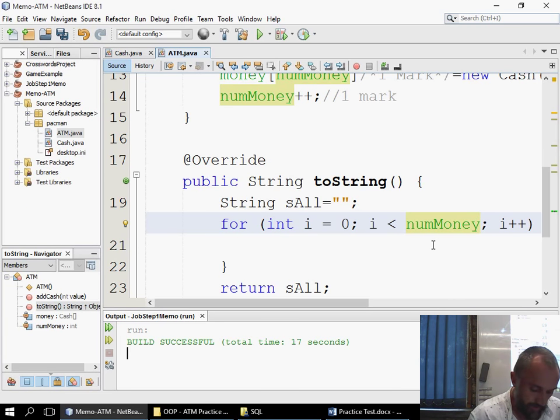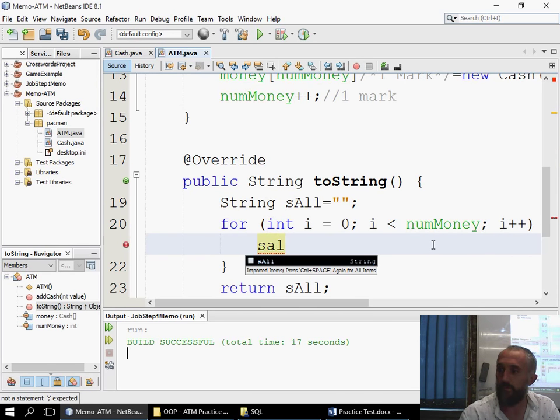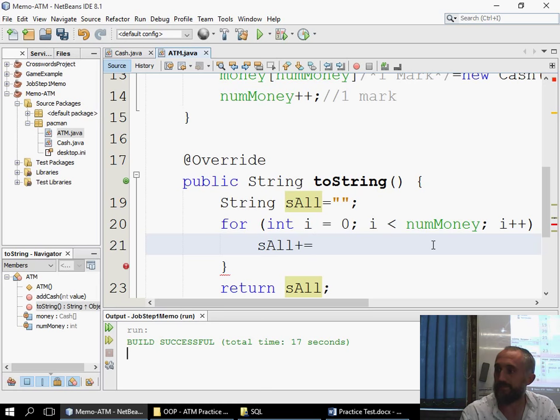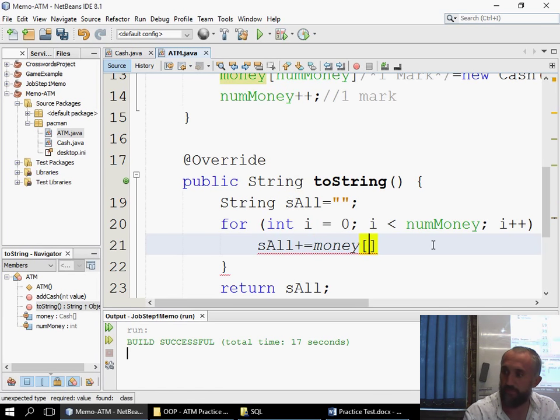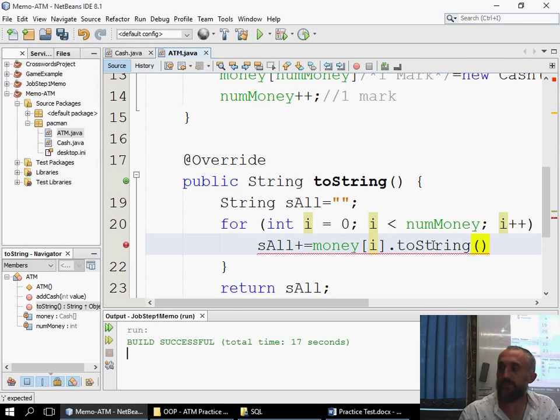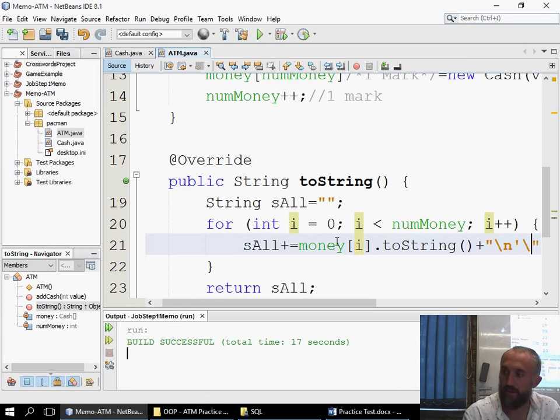Now, on there, we then have to go s_all plus equals money position I dot toString. So that will get each position. So remember we did that before. I've already explained this. I'm not actually going to go into detail of it because this is just for marking your guys' practice test.